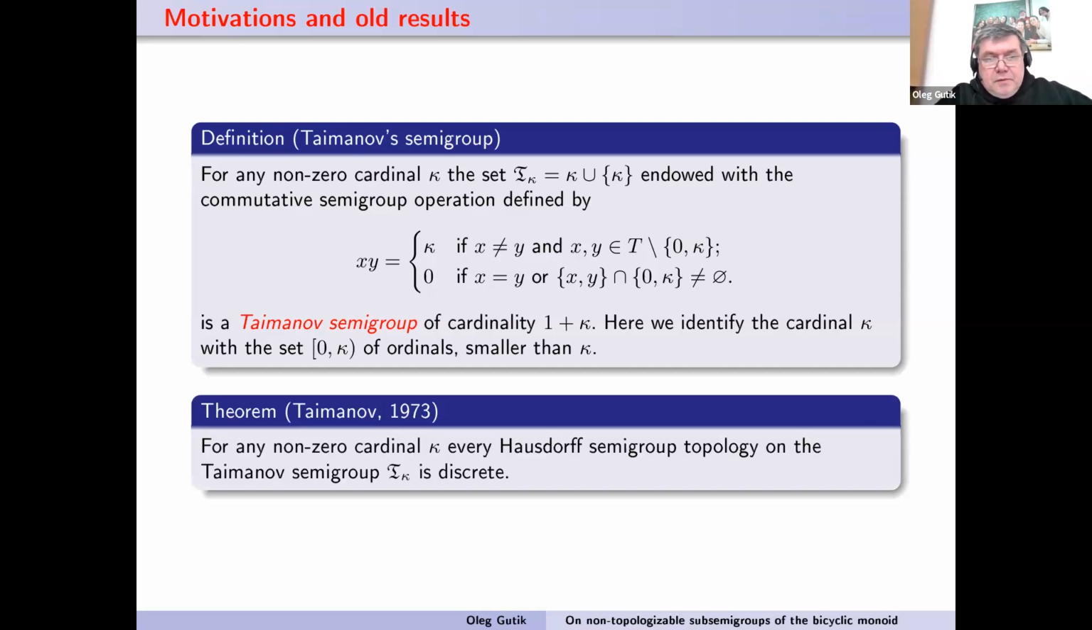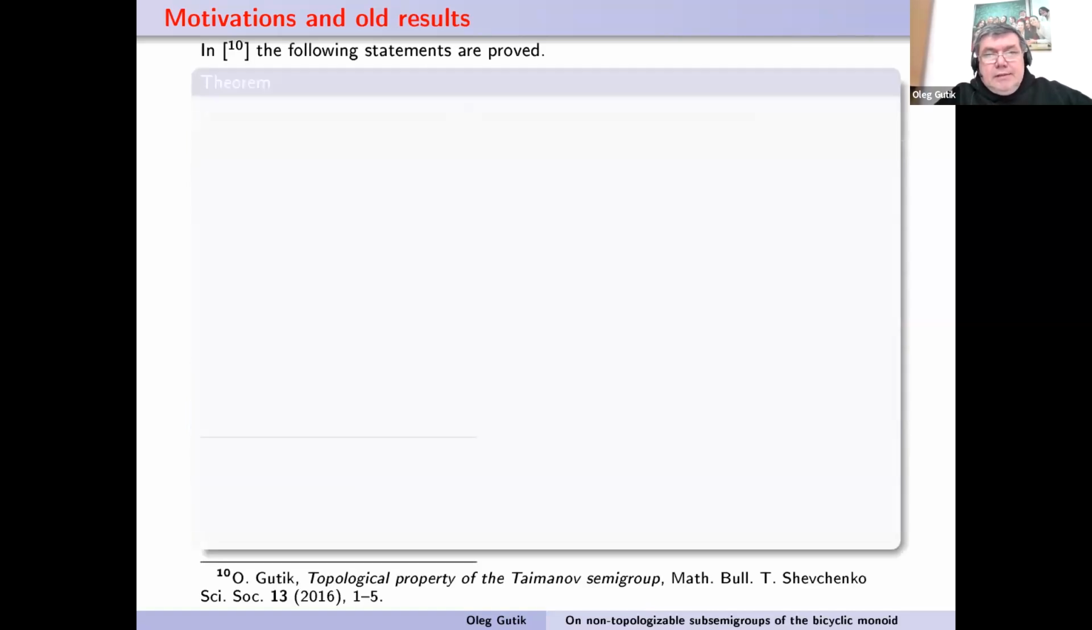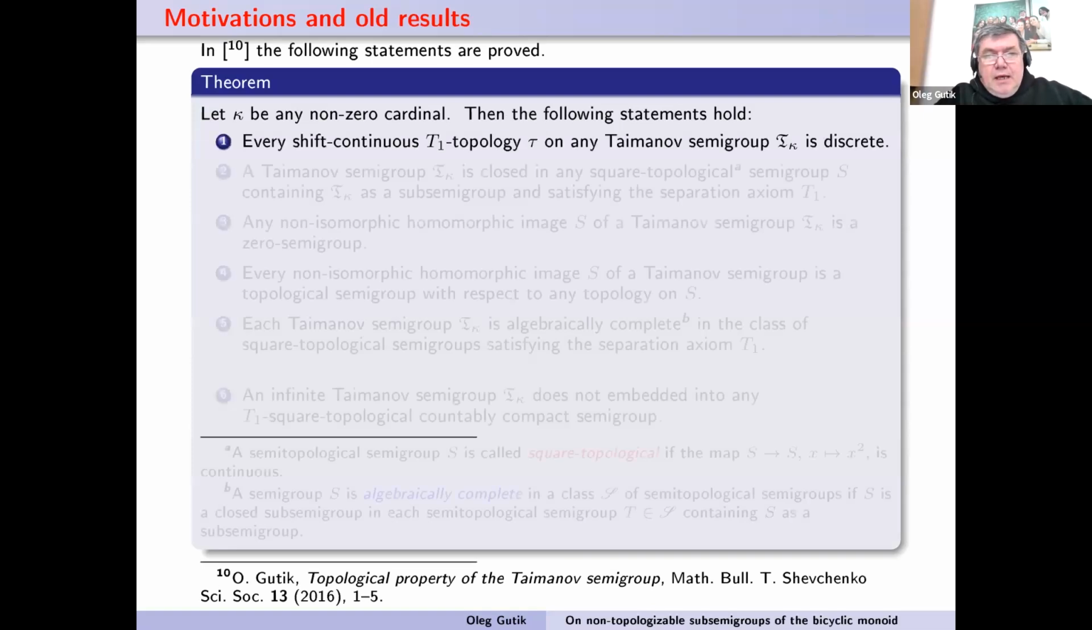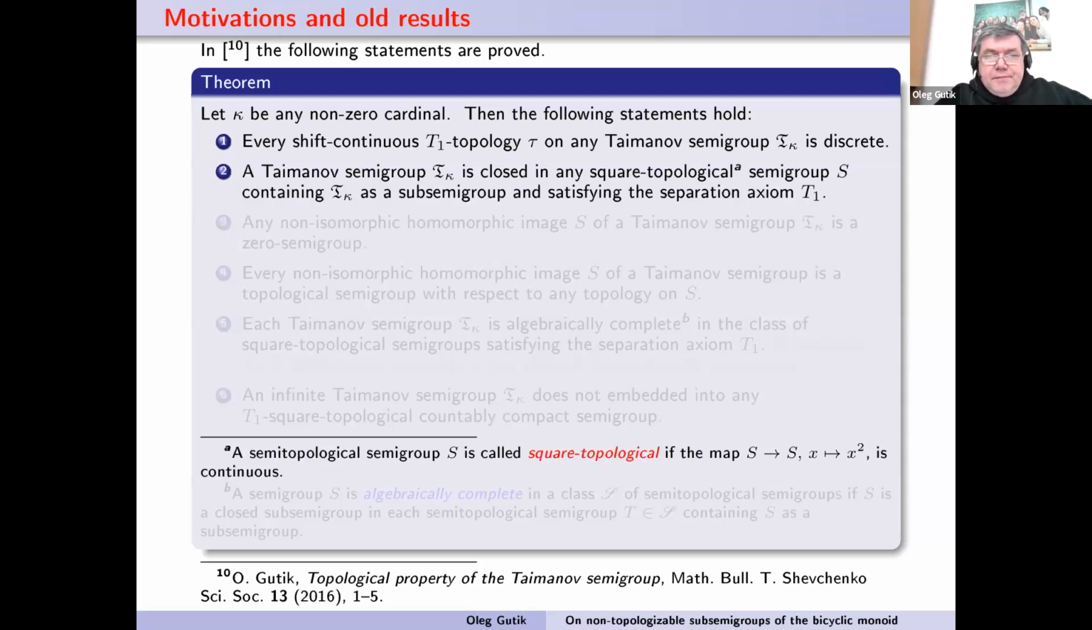And Taimanov proved the following theorem. For any non-zero cardinal kappa, every Hausdorff semigroup topology on the Taimanov semigroup T_kappa is discrete. But I prove the following theorem. Let kappa be any non-zero cardinal, then the following statement holds. Every shift continuous T1 topology on the Taimanov semigroup is discrete.